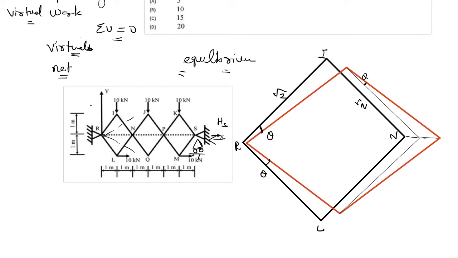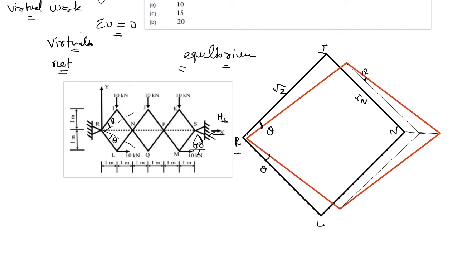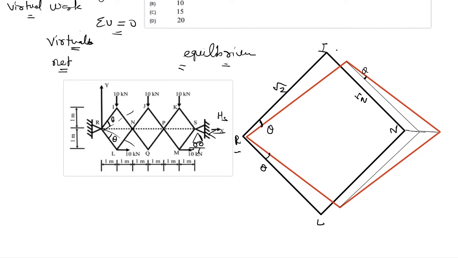So let's say we are giving a virtual displacement, or in this case a virtual rotation of theta, to these members RI and RL, as shown in the big image here. RI and RL are rotated by theta here. Now under the action of this rotation, what will be the displacement of these points? We'll be interested in finding out these different nodes here. With the help of that, we can find out the total work done, and that total work done should be equal to 0 as this system is in equilibrium.